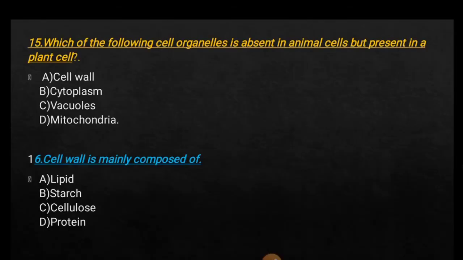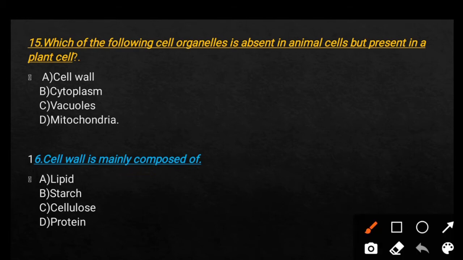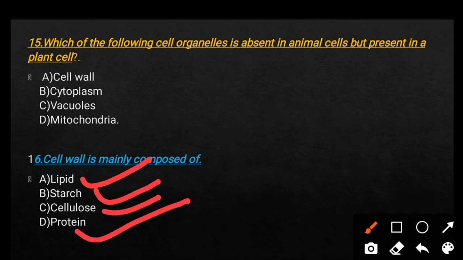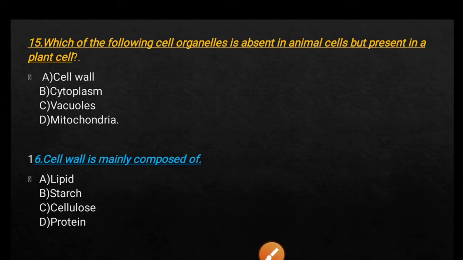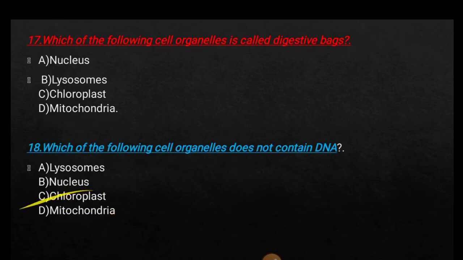Cell wall is mainly composed of option A lipid, option B starch, option C cellulose, and option D protein. So here the right answer is option C cellulose.